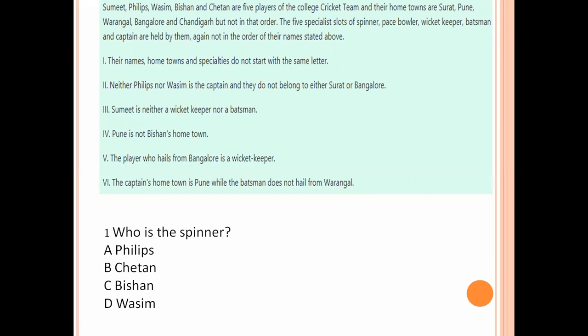Now here you see that first question. The first question is a puzzle. Sumit, Phillips, Wasim, Bishan and Chetan are 5 players of the college cricket team and their home towns are Surat, Pune, Warangal, Bangalore and Chandigarh, but not in that order. The 5 specialist slots of spinner, pace bowler, wicket keeper, batsman and captain are held by them, again not in the order of their names stated above.